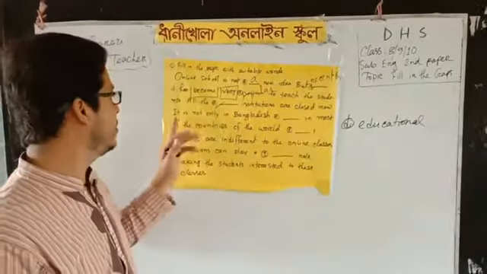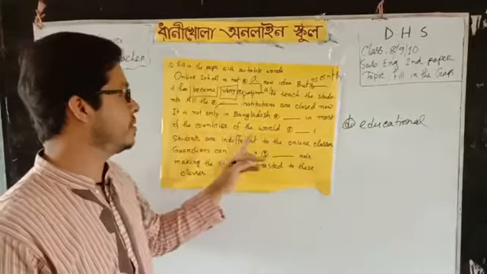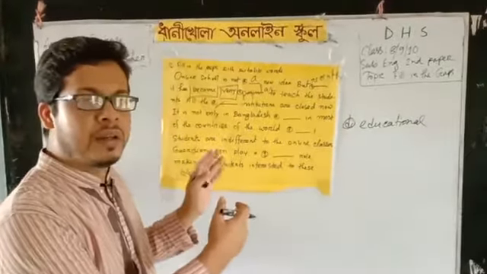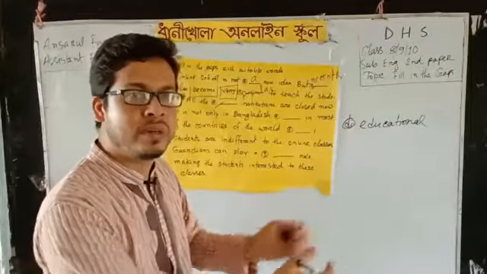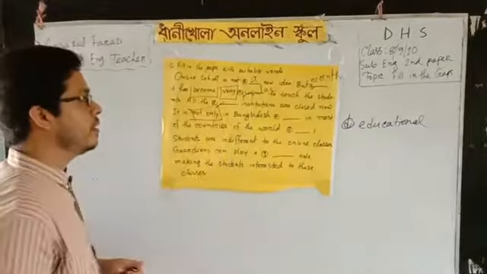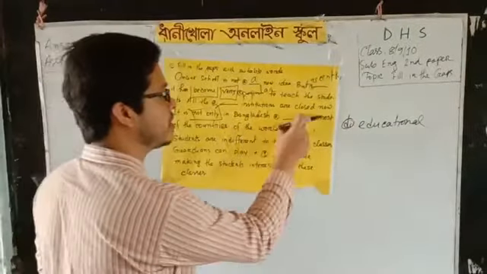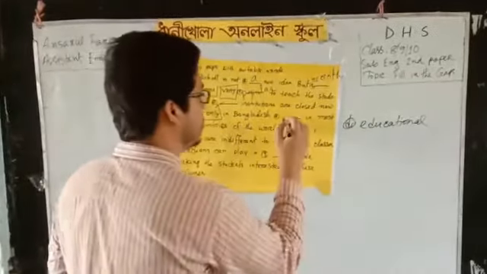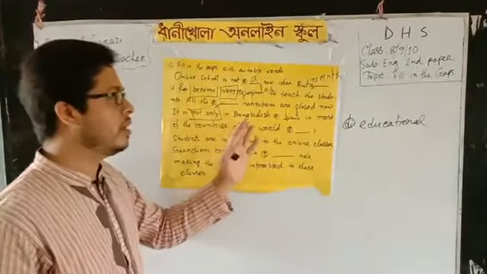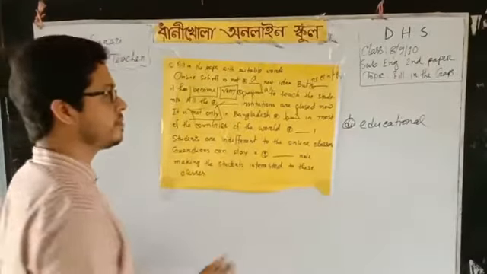Institutions are closed now. It's not only in Bangladesh, dash in most of the countries of the world. Notice, actually one word will lead you to the word that you should use. So here there is not only, you know, this is a coordinating conjunction, and after not only we generally use but or but also. So we can write only but, nothing else. So here, not only in Bangladesh but in most of the countries of the world.